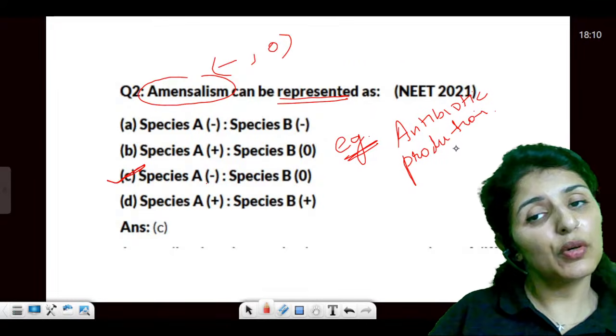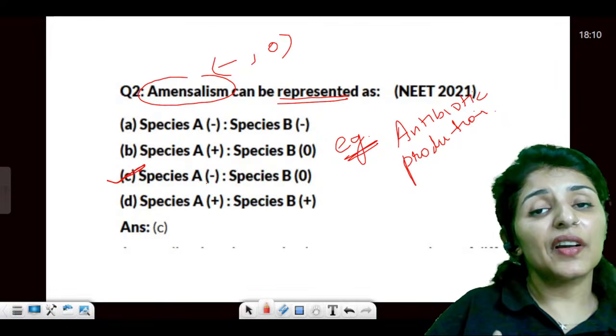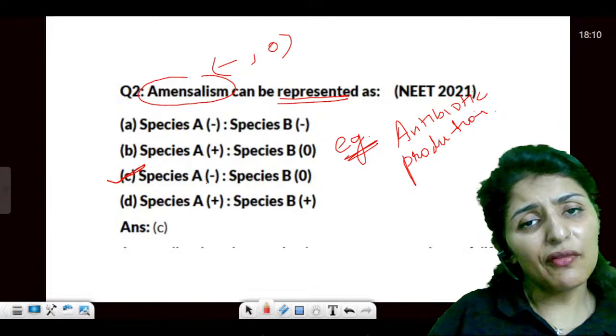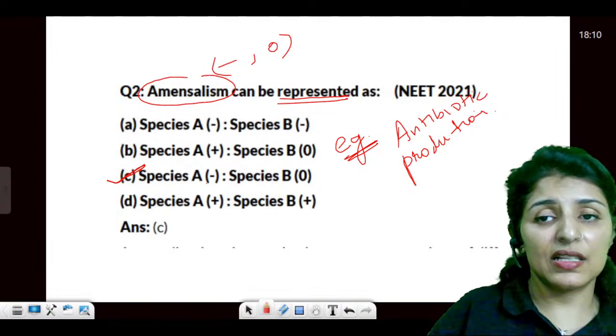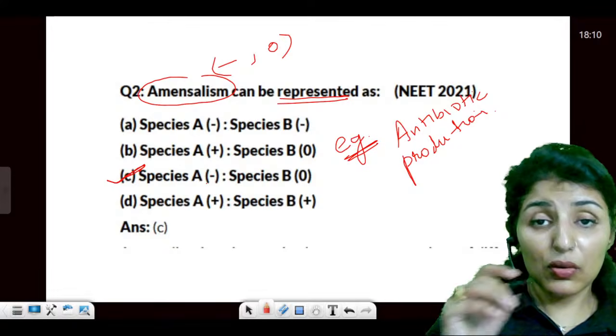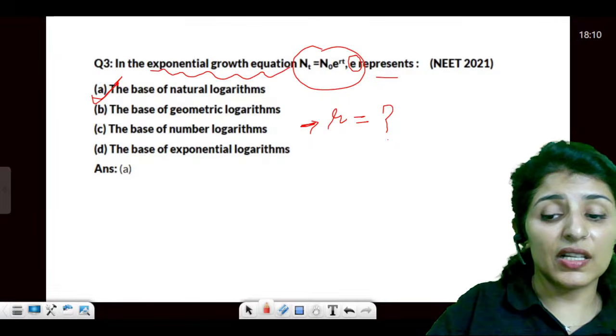Let's say Penicillium produces an antibiotic, but it is not affected by the antibiotic that it produces. Penicillium remains unaffected, so it shows 0, but Staphylococcus gets killed, and negative is for the bacteria which gets killed.